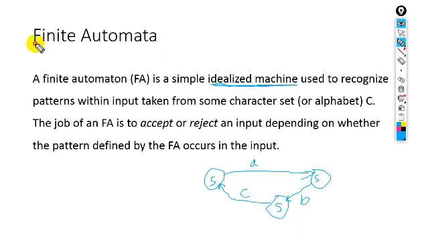And one more thing, just like regular expression represents a language, and in theory of automata we discussed the descriptive definition of language and the recursive definition of language in previous lectures. So today we will discuss the language definition by using finite automata. Okay, got it?